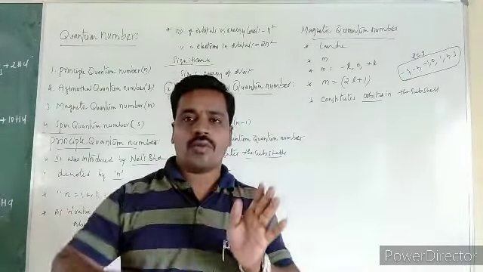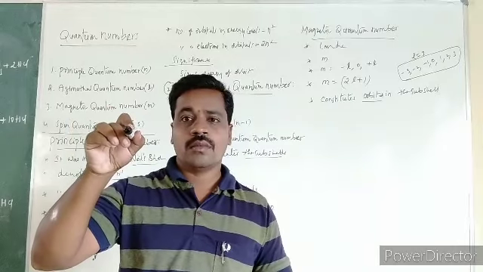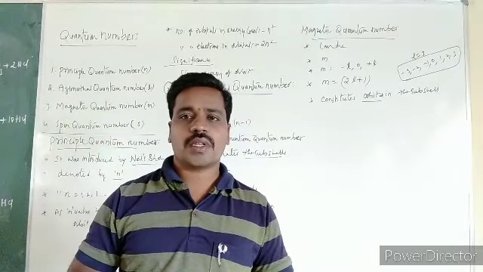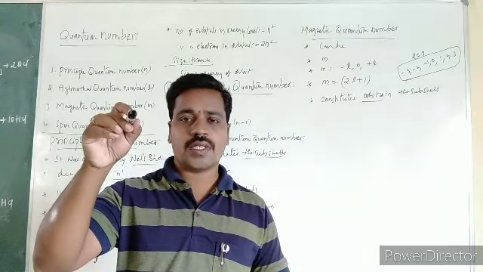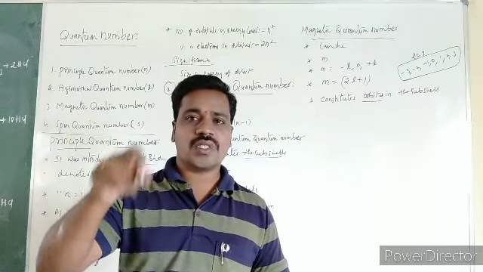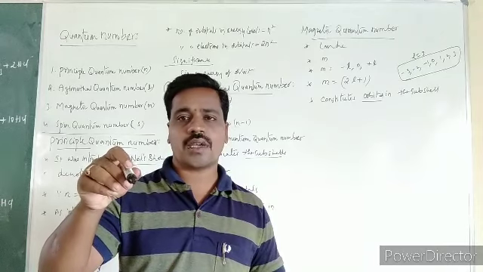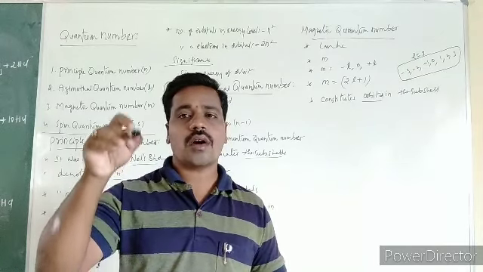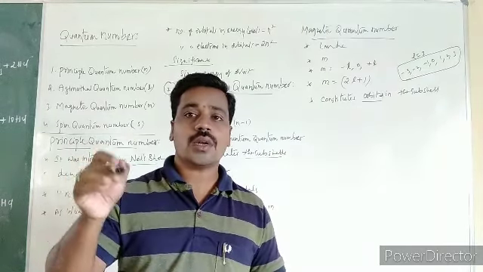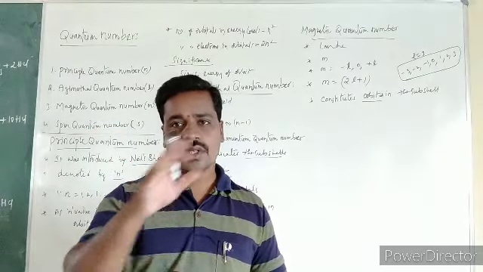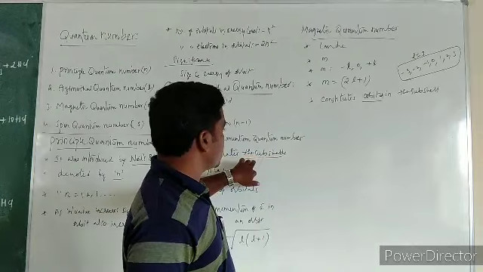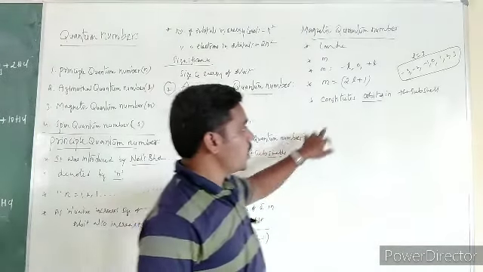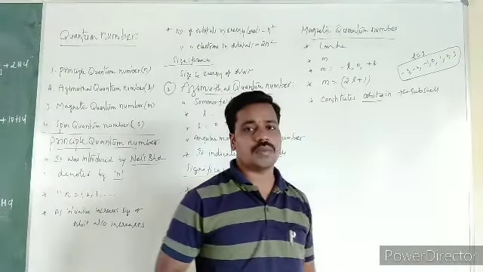See, first we take an atom. In that atom, the nucleus is present at the center. Main shells are present, in the main shells subcells are present, in the subcells orbitals are present, and in the orbitals electrons are involved. That is the main concept. So it indicates the orbitals present in the subcell.